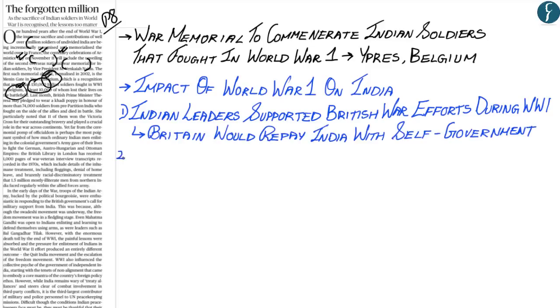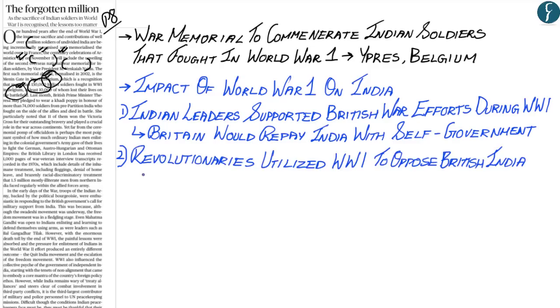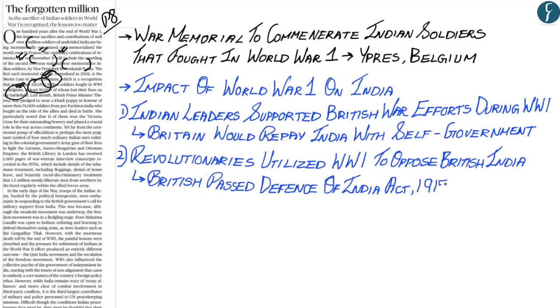However, several revolutionary groups such as the Ghadar movement used the pretext of World War I to wage a war against the British government in India. And therefore, to curb these revolutionary movements, especially the Ghadar movement, the British India government passed the Defence of India Act of 1915.